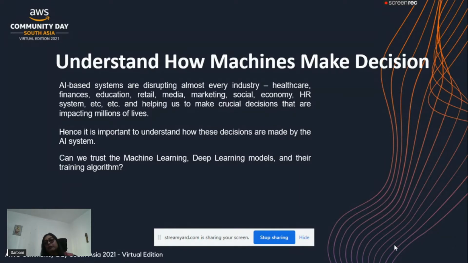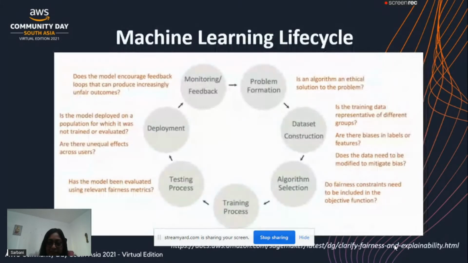Now, from our side we are having these questions, and there is a lot of governance. We are talking about AI governance, and there are external auditors who audit the system to check whether there is bias, because the entire system is working along with people. As people, there is bias at every stage of the machine learning life cycle. Let me look at it.